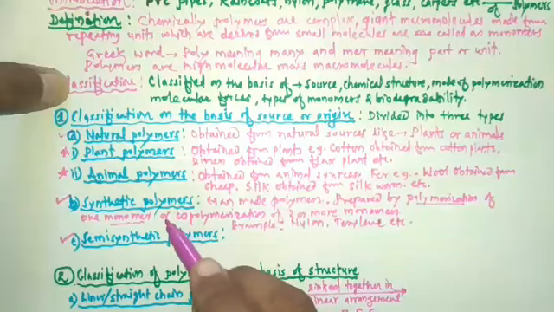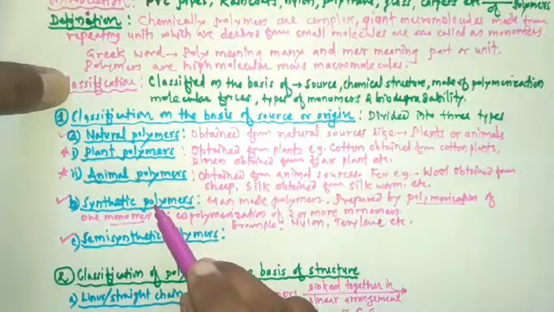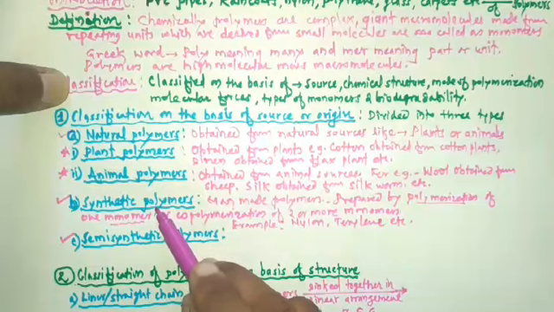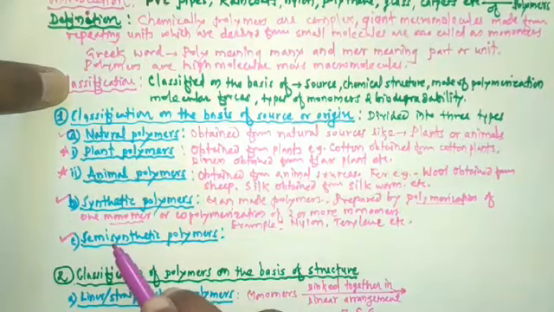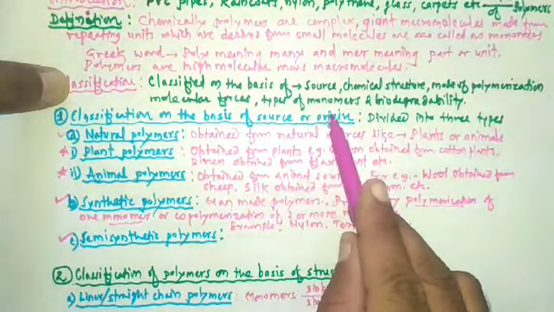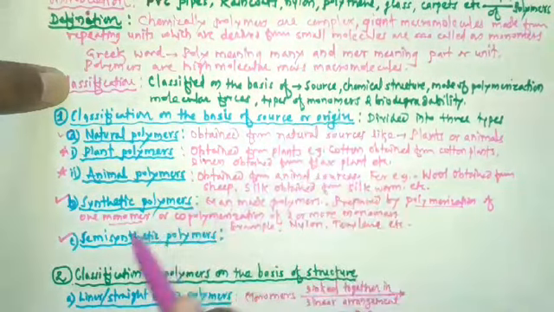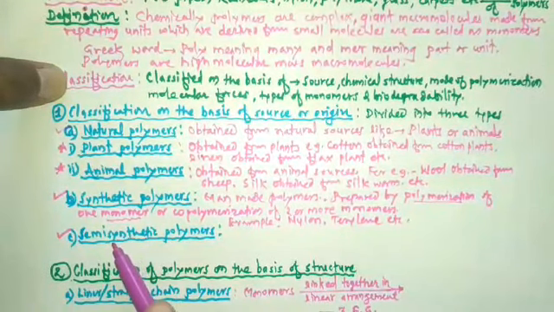After studying the second type of polymer, that is synthetic polymer, now we are going to study the next, that is the semi-synthetic polymer. On the basis of source or origin, polymers can also be classified into a third class, and that third class is the semi-synthetic polymers.